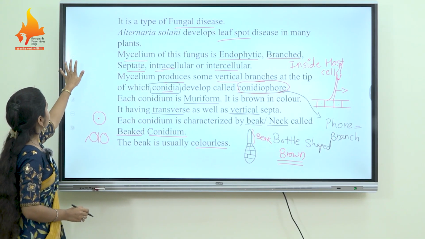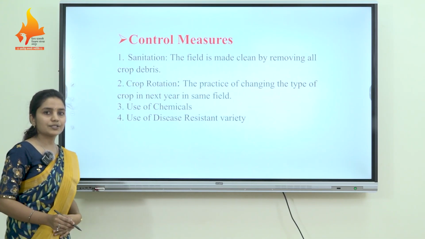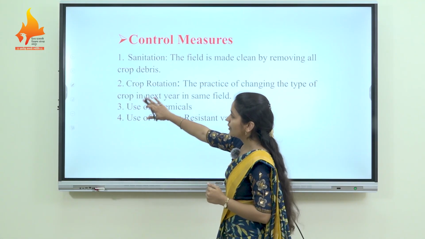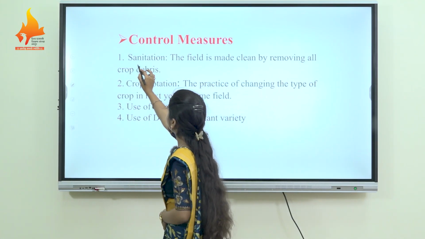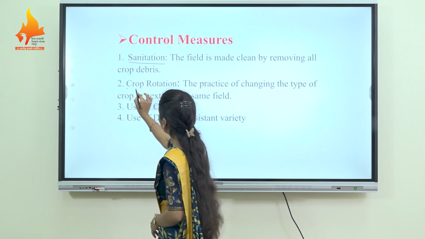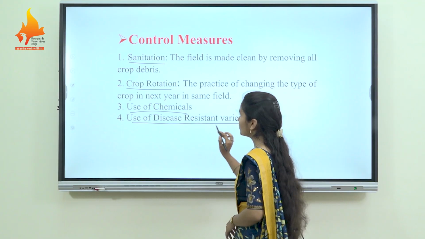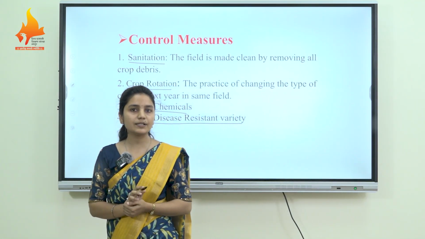Next we will see the control measures. For controlling the leaf spot of tomato, we have to use these control measures: sanitation, crop rotation, use of chemicals and use of disease resistant variety. What is sanitation?